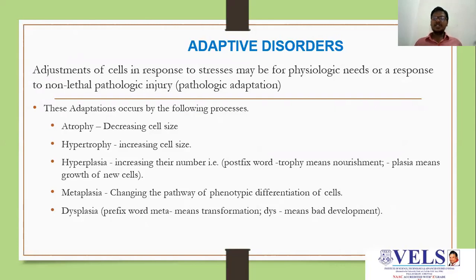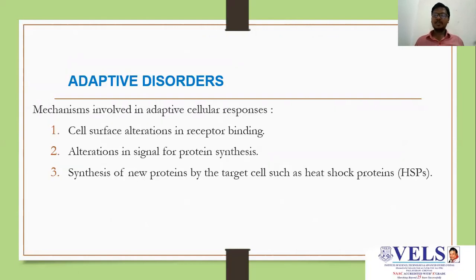Atrophy, the decreasing of cell size. Hypertrophy, increasing cell size. Hyperplasia, increasing the number. Metaplasia, changing the pathway of phenotypic differentiation of cells. Dysplasia is disordered cells, which is preceded or accompanied by hyperplasia and metaplasia due to some stress or cell injury. Adaptive disorders: the mechanisms involved in adaptive cellular responses are cellular surface alterations in receptor binding, alterations in signals for protein synthesis, and synthesis of new proteins by the target cells, such as heat shock proteins.